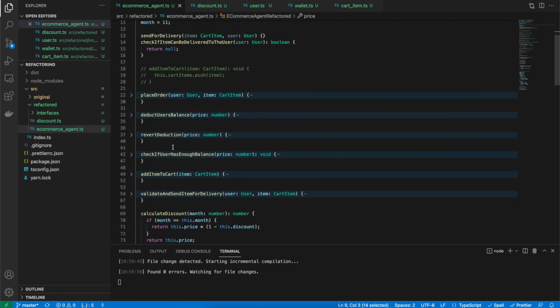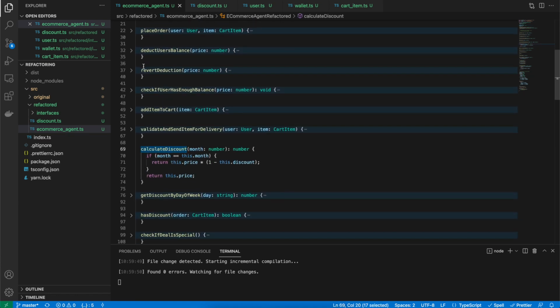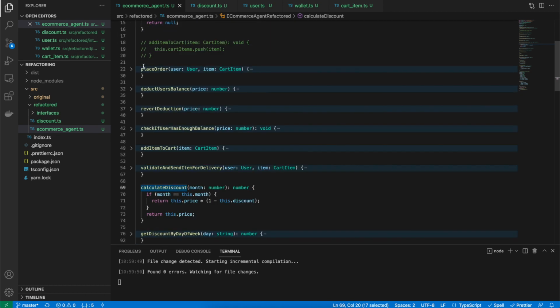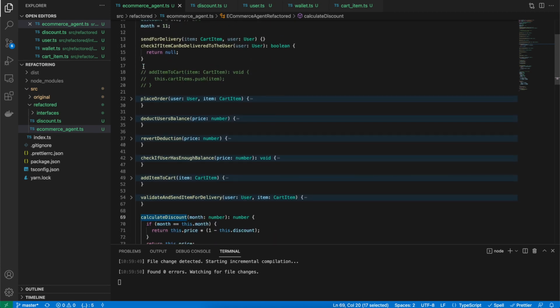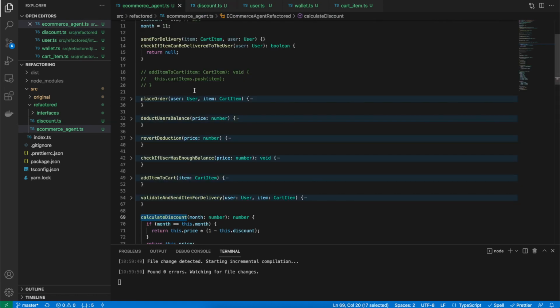So what if I want to use calculate discount somewhere in the class e-commerce? What I can do is create an object of discount and access these functions on it.